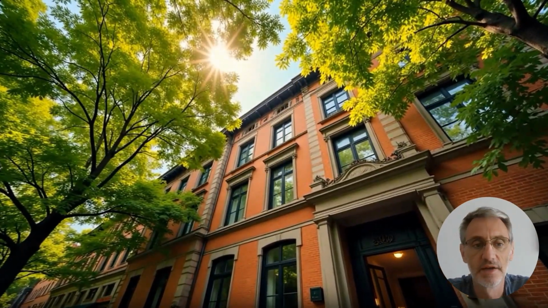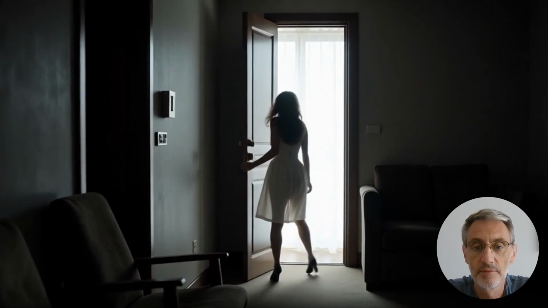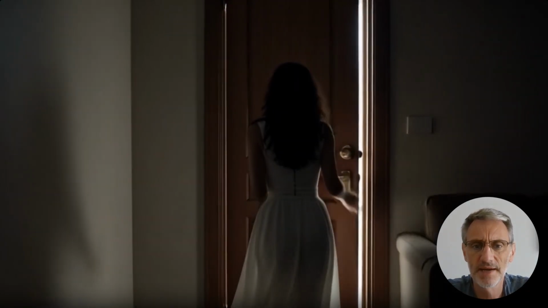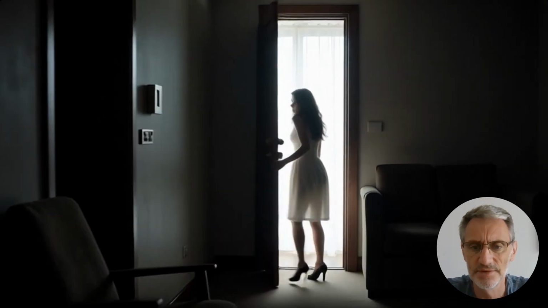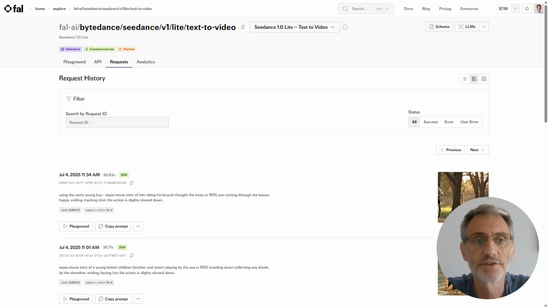So that doesn't work. Let's try it inside the room. Woman opening the door where the killer is outside the room. Brilliant shot, woman in a dress, but she's closing the door and walking backwards. Again, Veo-3 seems to be doing things very randomly, and I wasn't getting on with it. So maybe we try something else.